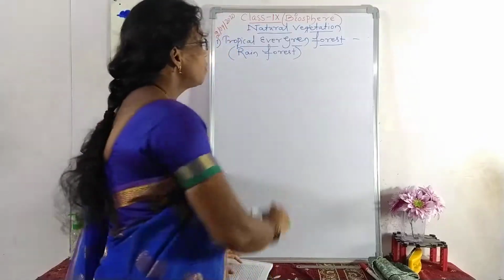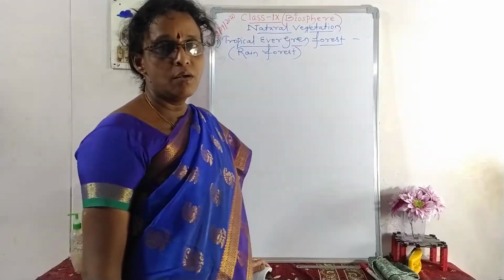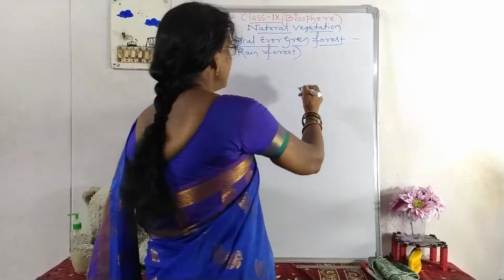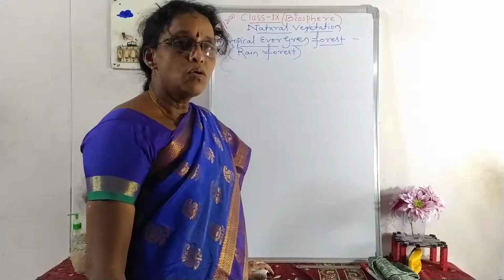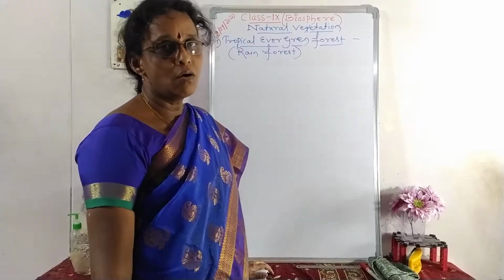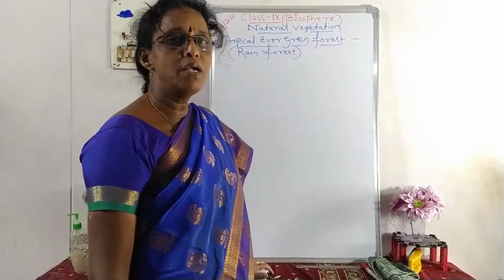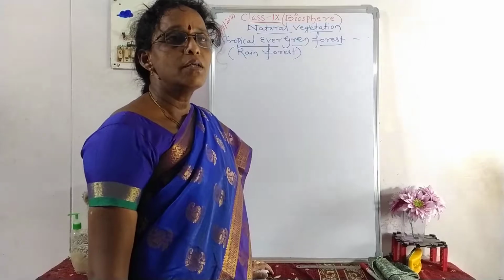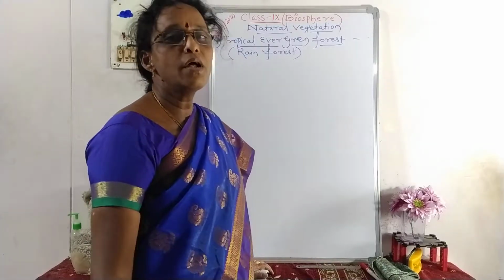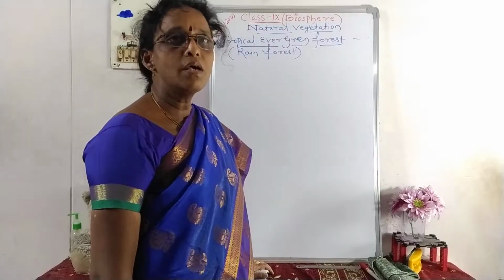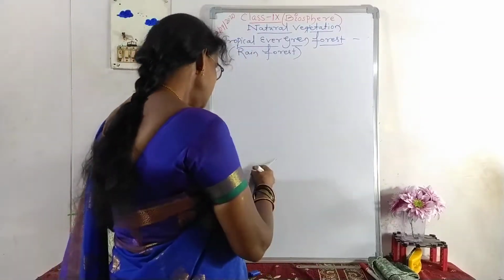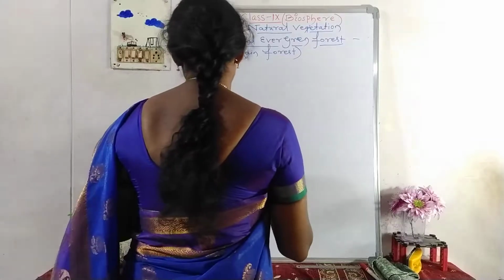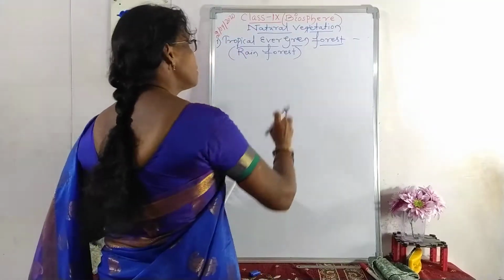Usually this kind of forest is found near the equator, on both sides of it, and it is evergreen as those areas are hot with abundant rainfall. The trees won't shed their leaves, so it is called evergreen forest. These regions are very hot and receive heavy rainfall.